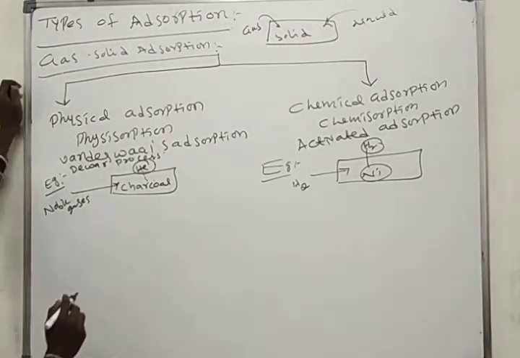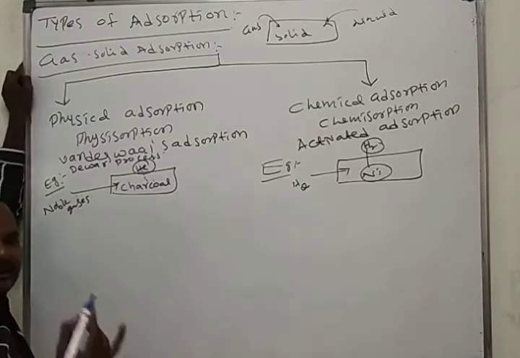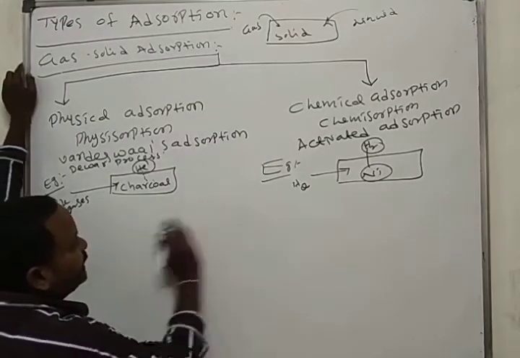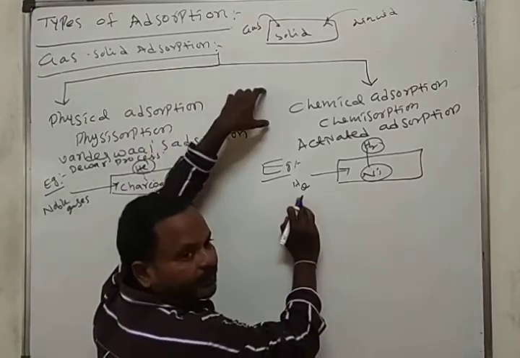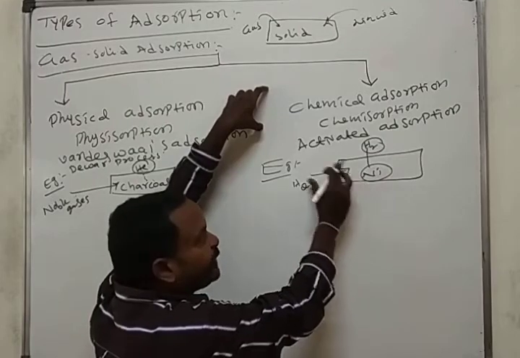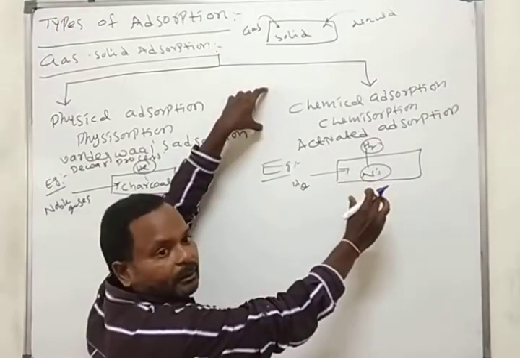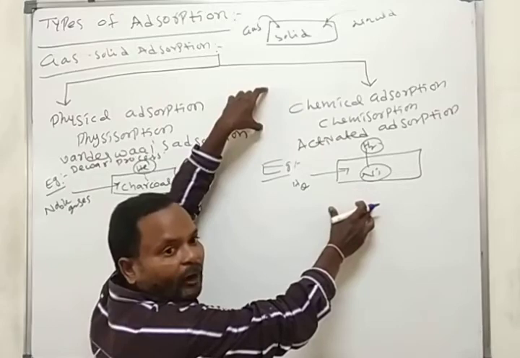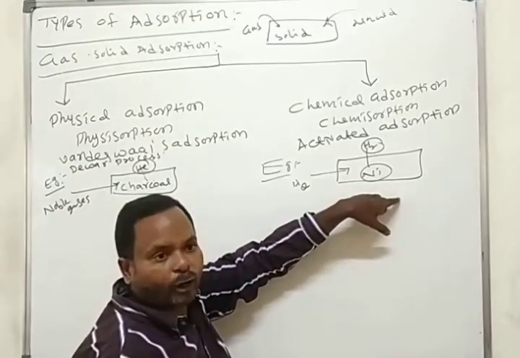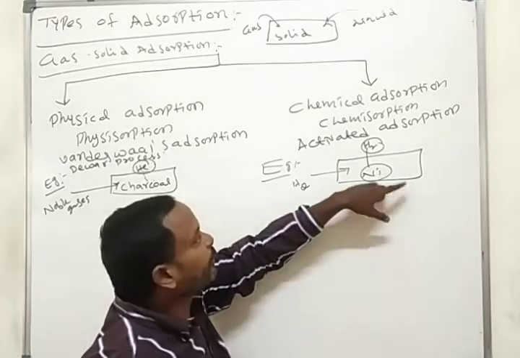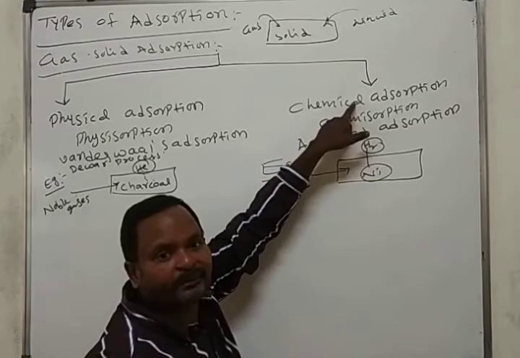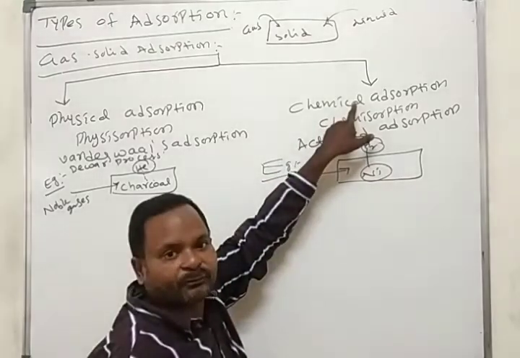For example, first nickel and hydrogen have very weak forces between them. That means it first shows van der Waals adsorption, and while increasing the temperature it converts into chemical force.